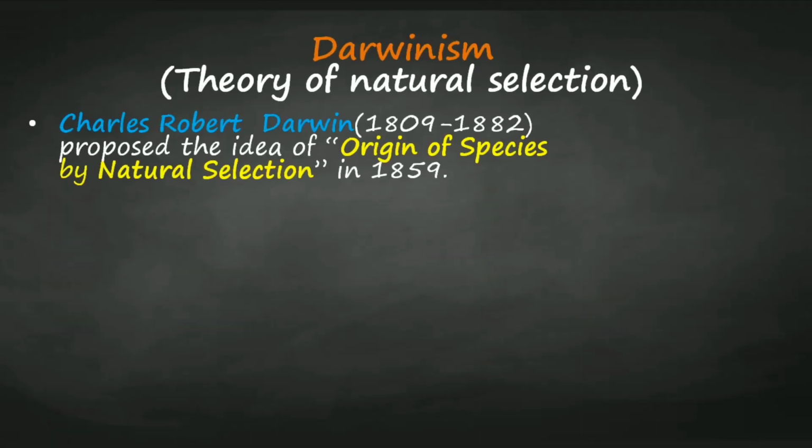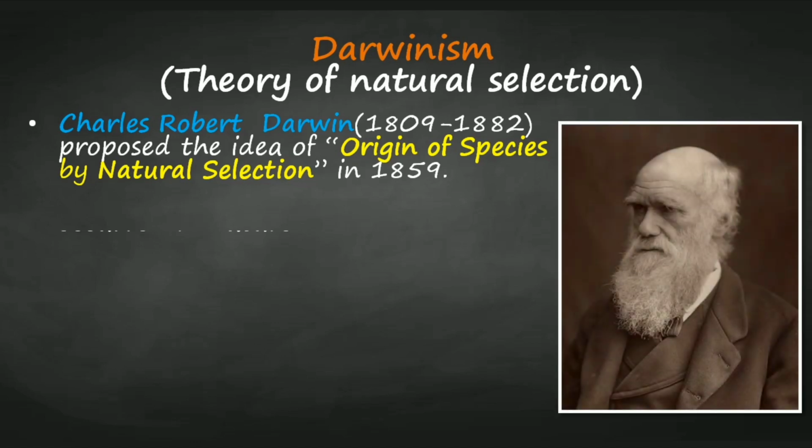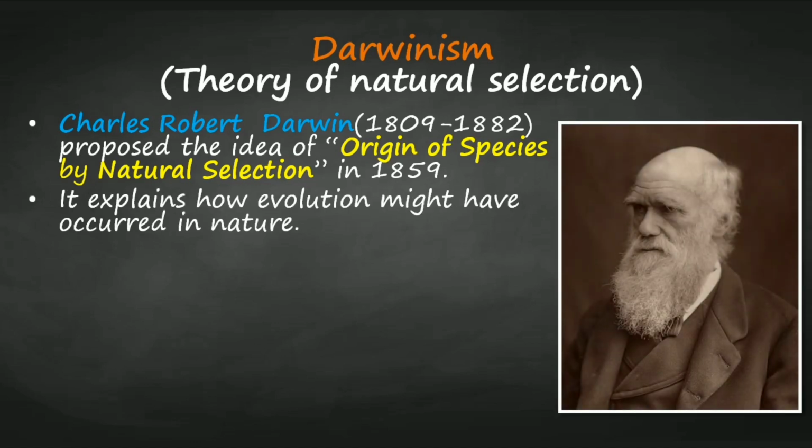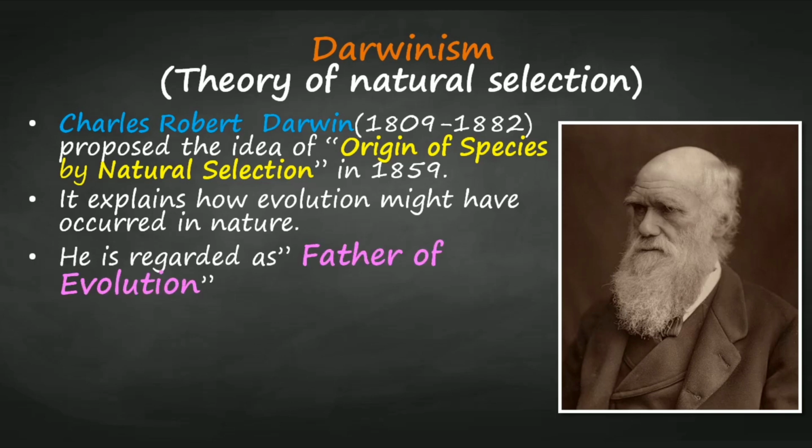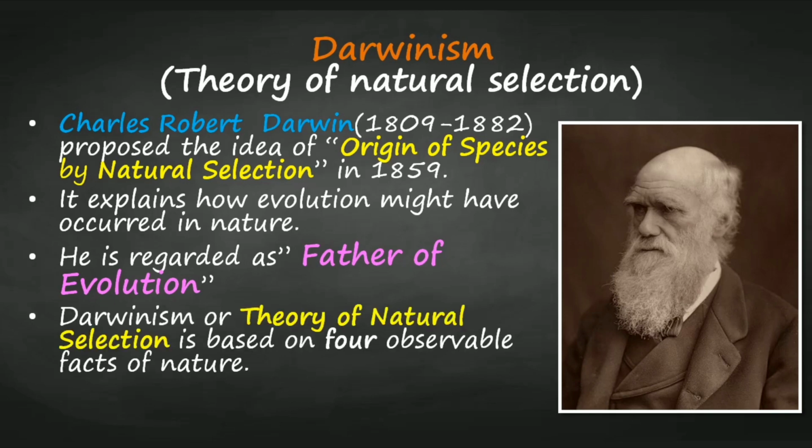Theory of natural selection was proposed by Charles Robert Darwin in his idea of the origin of species by natural selection in the year 1859. He explains how evolution might have occurred in nature, and for this work he was regarded as the father of evolution.